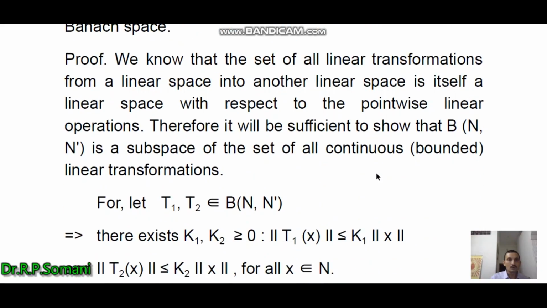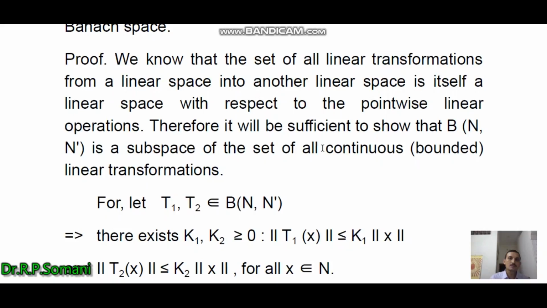So we prove the theorem here. First we prove that this is a normed linear space, and then second we prove that this is a Banach space, or show the completeness of this set. We know that the set of all linear transformations from a linear space into another linear space is itself a linear space with respect to pointwise linear operations.